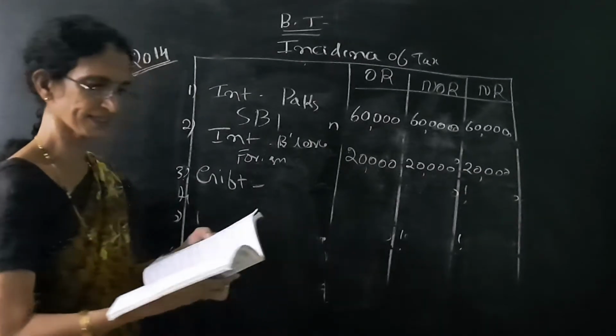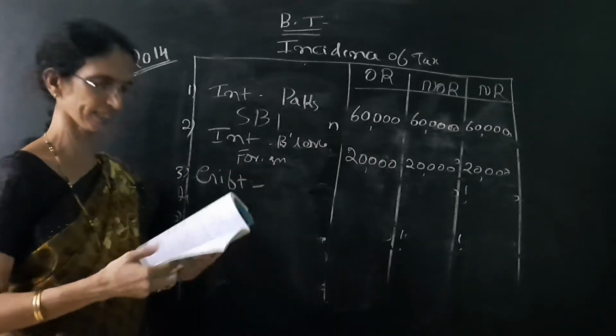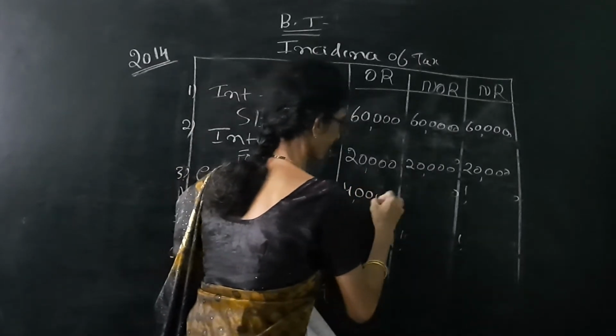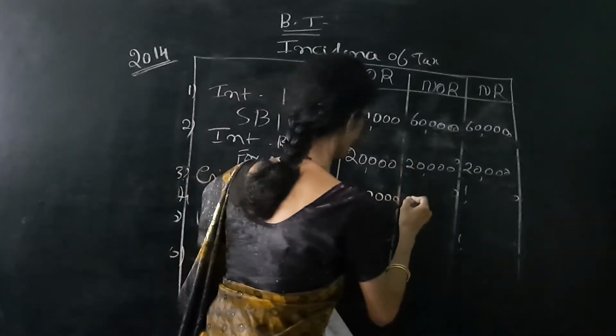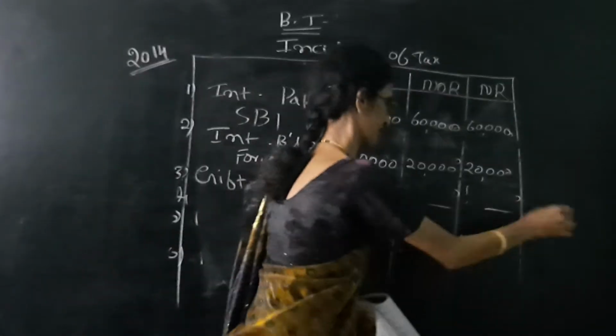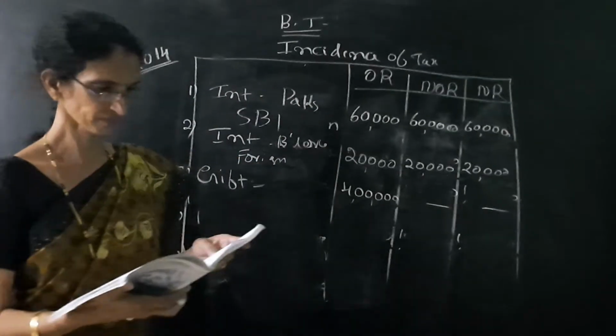Gift from a friend received outside India. It is important. Outside India means foreign income. So only first column yes. If the gift is received in India and if it is exceeding 50,000, then three columns yes, yes, yes. So here one column yes, then two columns dash, dash.